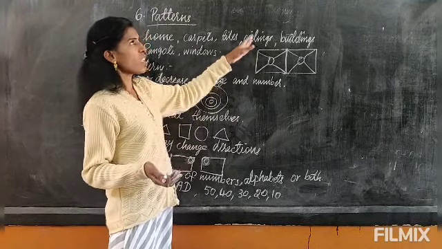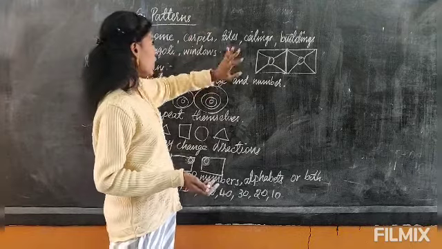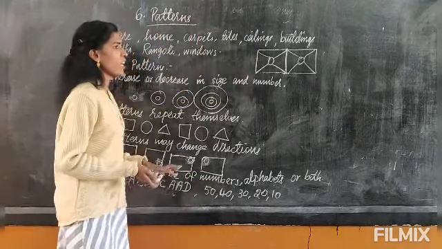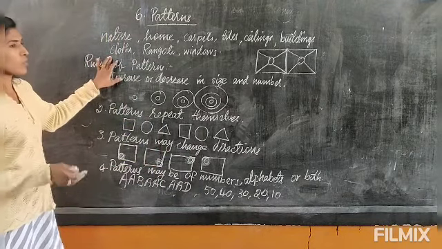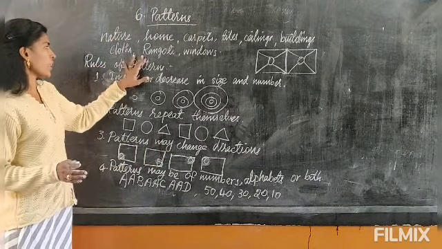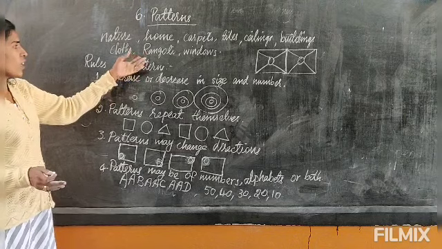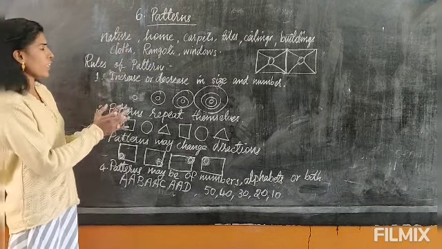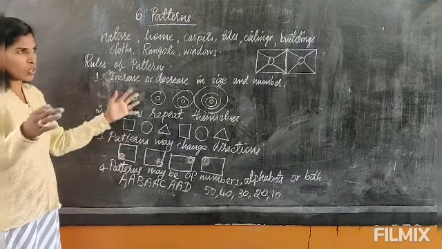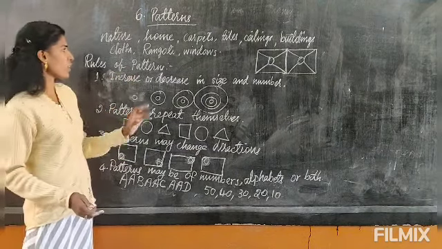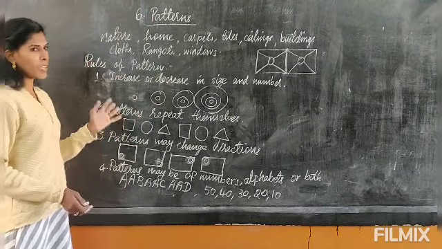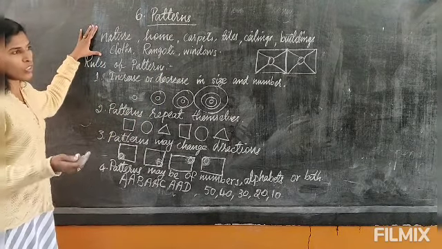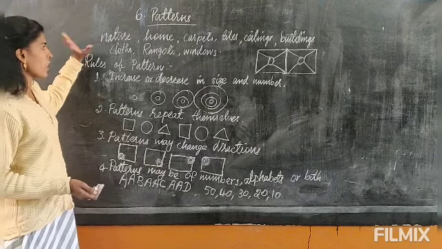Again, ceilings. Even on the top of the house, the ceiling also they make a pattern. Again, buildings also have their own pattern. Clothes, printed clothes, you can see the pattern. Again, rangoli. Rangoli is special for pattern. So we make a pattern and with that pattern we make a design. A beautiful design that is called rangoli. Again, windows already explained, there are patterns in windows also.